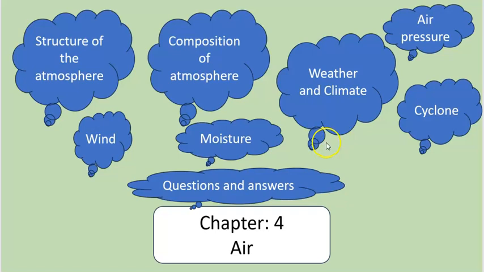Today we are going through the fourth chapter of geography, that is air. This chapter contains many ideas and terms related to the air. But don't worry, we will cover it through a mind map in an organized and easy manner.